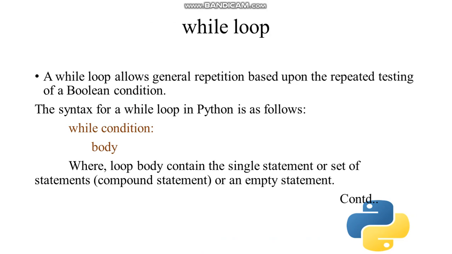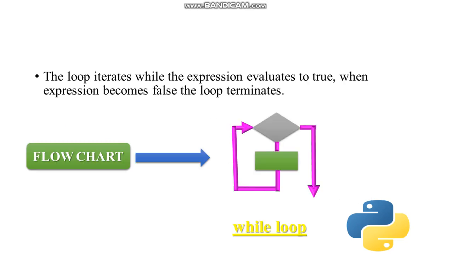A while loop allows general repetition based upon the repeated testing of a Boolean condition. The syntax for a while loop in Python is: while condition, body, where the loop body contains a single statement or a set of statements, that means a compound statement, or an empty statement. The loop iterates while the expression evaluates to true. When the expression becomes false, the loop gets terminated.